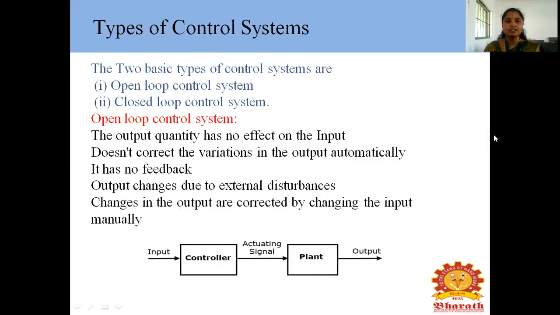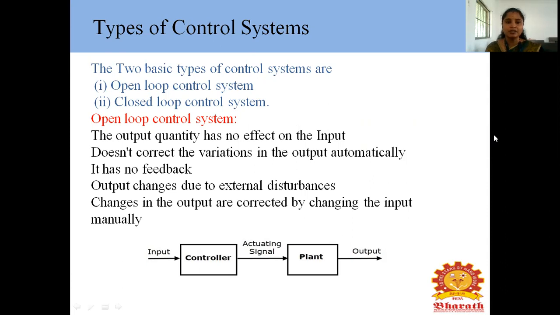What are the types of control system? There are two types. One is the open loop control system, and the other is the closed loop control system. The open loop control system has no effect of the input and does not correct the variation in the output automatically. In an open loop control system, there is no need to use a feedback signal. Output changes due to external disturbances. Changes in the output are corrected by changing the input manually.